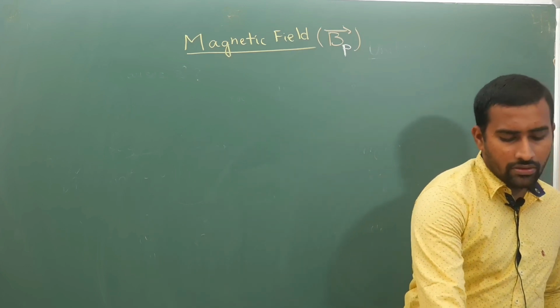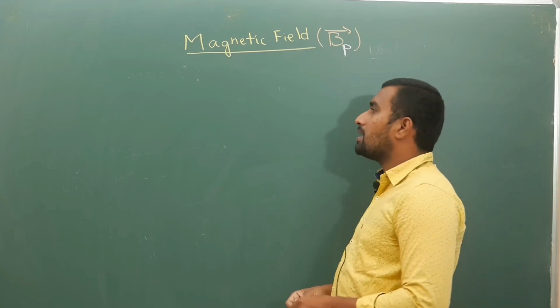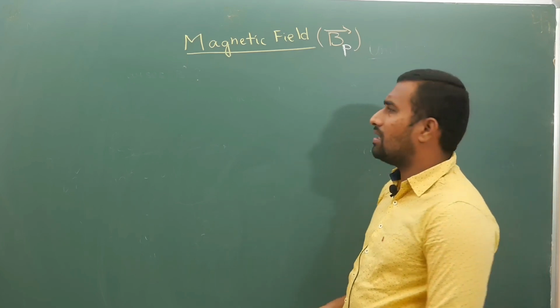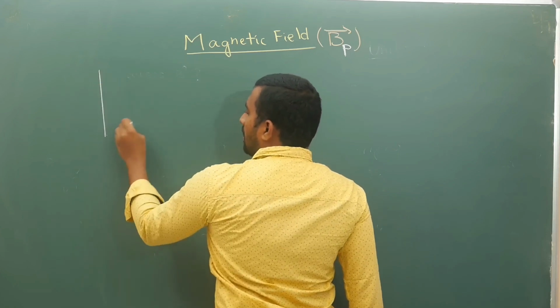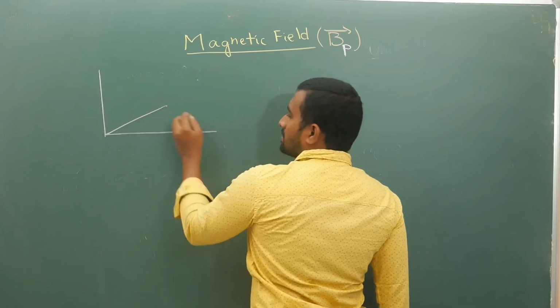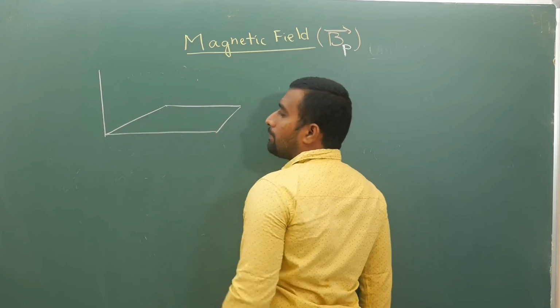So I am going to explain cross product. I will not waste much of your time, just a short 2 minutes. So if you have a plane like this, this is your plane.